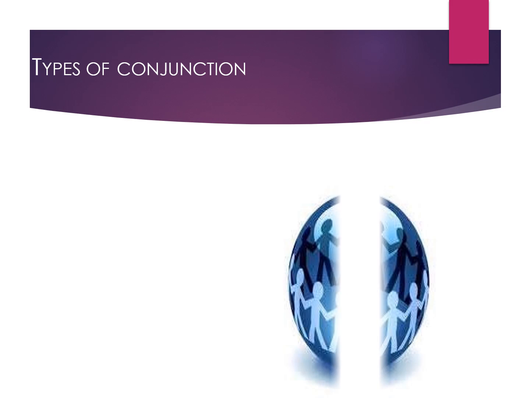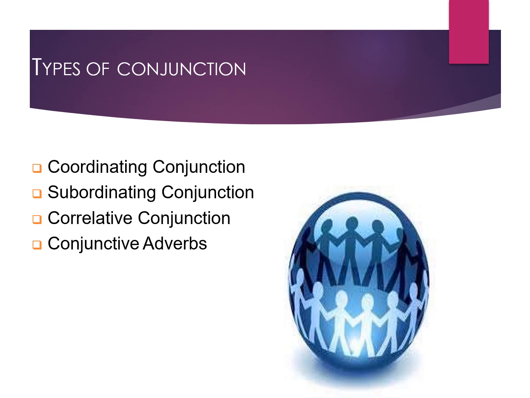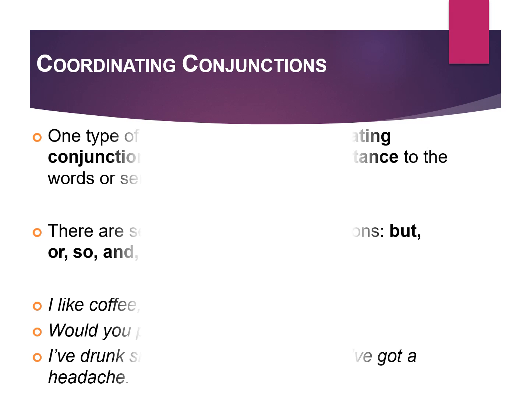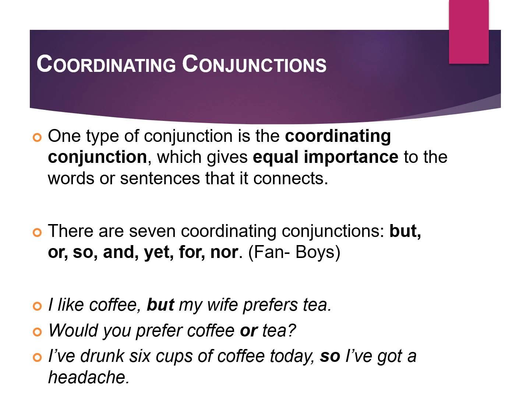Types of conjunction: coordinating conjunction, subordinating conjunction, correlative conjunction. Coordinating conjunction: one type of conjunction is the coordinating conjunction, which gives equal importance to the words or sentences that it connects. There are 7 coordinating conjunctions: but, or, so, and, yet, for, nor.